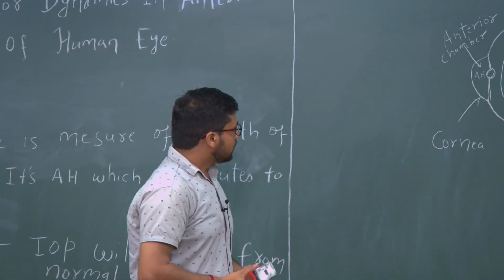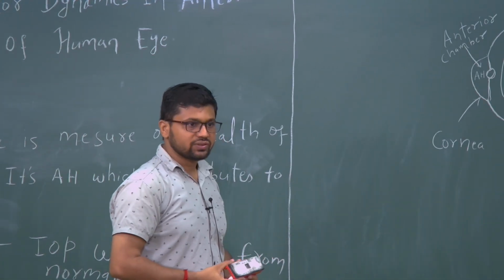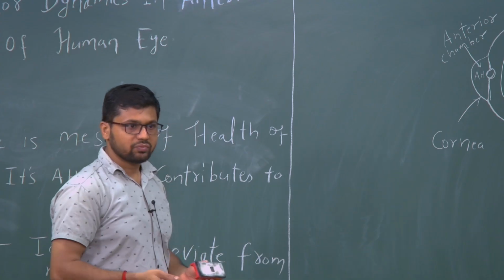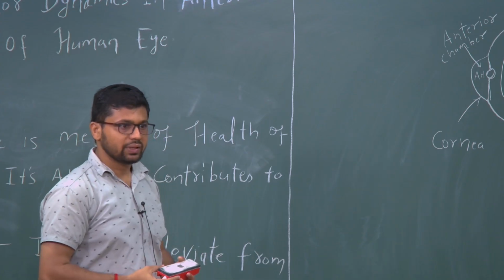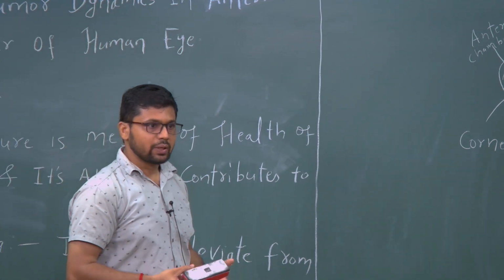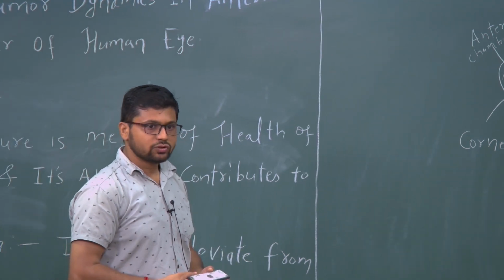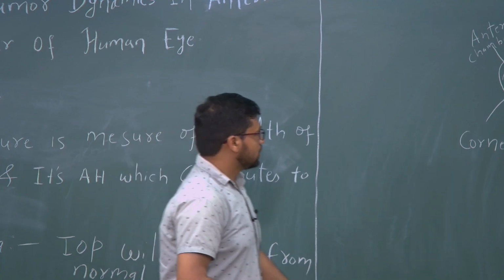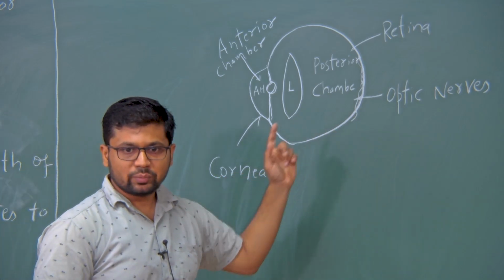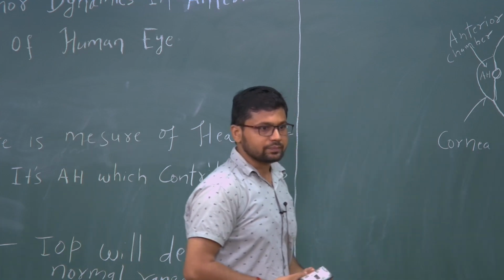In India and in other countries also, many people have this type of syndrome, like till 40 years they will be completely fine, and after some time they will be completely blind, and unfortunately nothing can be done in this case, because optic nerves are damaged and they cannot be regained even after surgery.